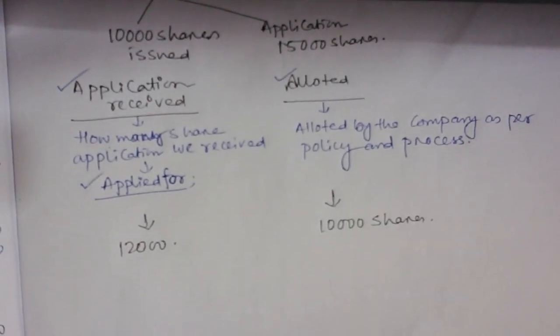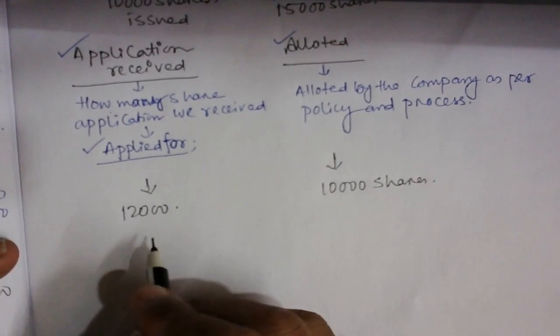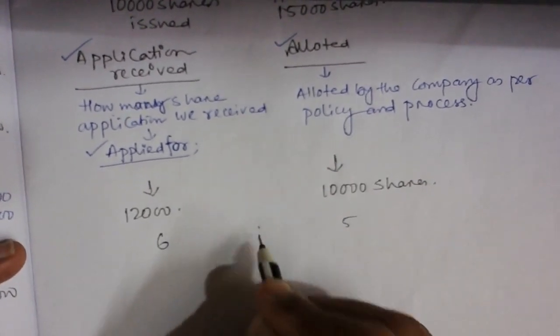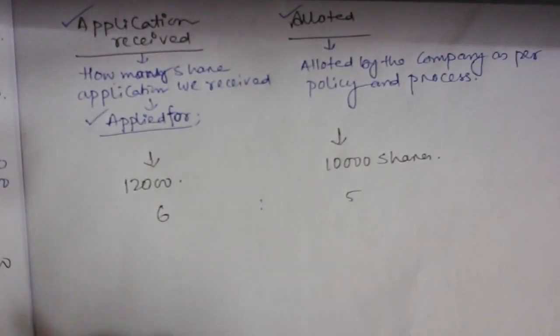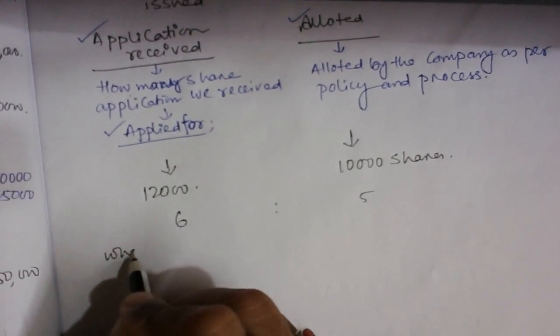So 10,000 shares. So the ratio becomes 6 to 5. So what does the ratio depict?